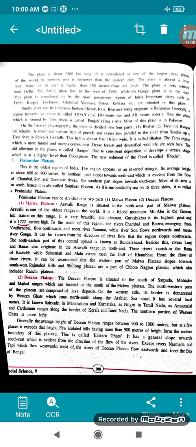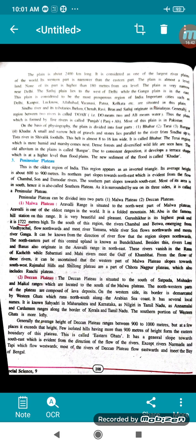ये रेंजेस के नाम इस प्रकार है. सह्याद्री महाराष्ट्र में बोलते हैं वेस्टर्न घाट्स को, और कर्नाटक में, और नीलगिरी तमिलनाडु में. And Annamalai and Cardamom ranges, they are being called so in Kerala and also some parts of Tamil Nadu. So the southern portion of the Western Ghats is more lofty. They are stronger and higher. Generally, the average height of the Deccan Plateau ranges between 900 to 1000 meters, but at a few places it exceeds that height. कहीं पे इससे थोड़ी ज़्यादा है.